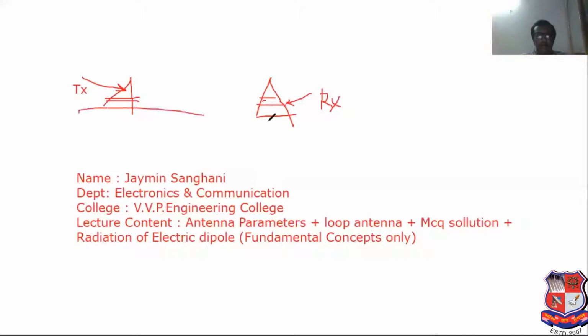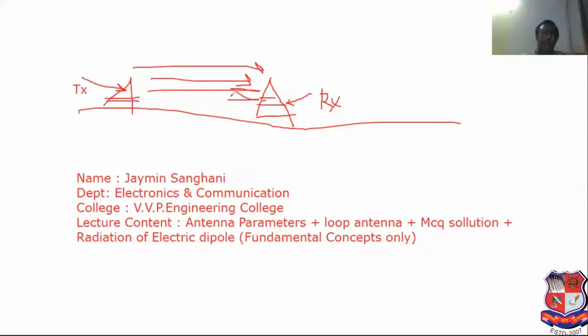It is known as the transmitting antenna, and it is known as the receiver antenna. Sensor of the electromagnetic wave means what? It matches the impedance between the transmitting antenna and free space. See here, I will write here, it is known as free space.